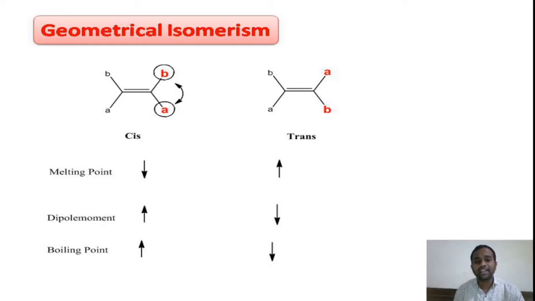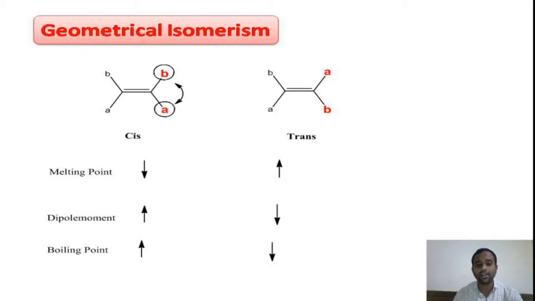the packing is somewhat loose compared to that of trans. In trans, since it is a planar molecule compared to the cis compound, in trans it is much more planar. So these trans compounds can be packed very closely to one another. Then what happens? Its melting point increases. So melting point depends on the packing, how closely they are packed, right? So trans compounds are closely packed compared to the cis compound. Therefore the melting point of trans is high compared to the cis compound.